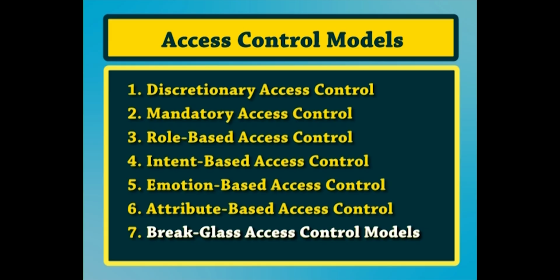Now, the last model that we are going to discuss is the break glass access control model. Traditionally, access control has the purpose of restricting access. Thus, most access control models follow the default deny principle, that is, if a specific access request is not explicitly allowed, it will be denied.